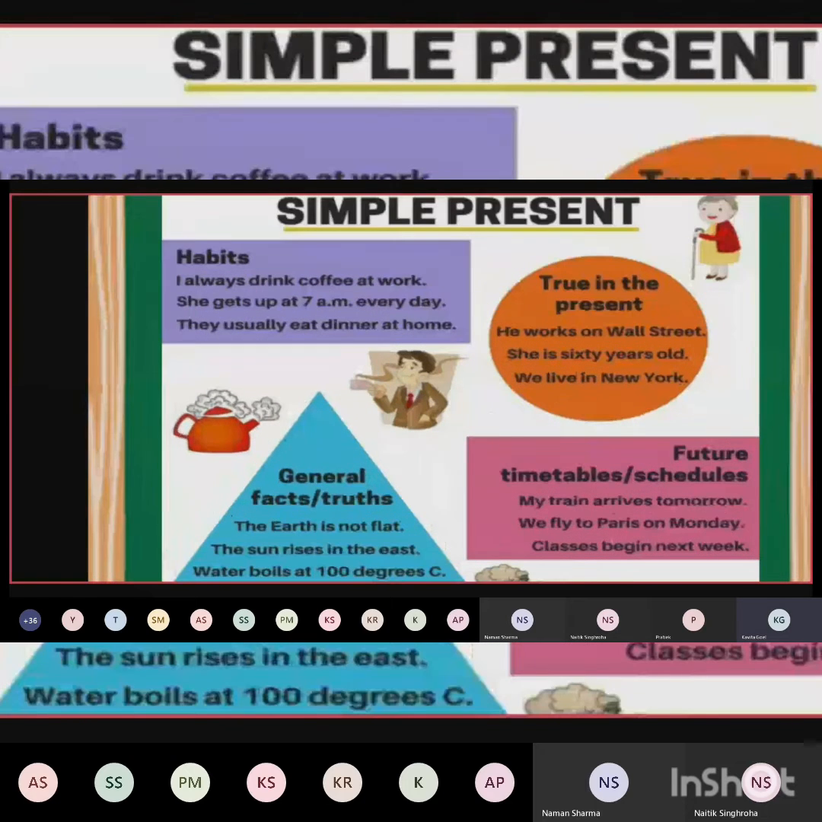So for habits we use, like, I always drink coffee at work. This is my habit. She gets up at 7 a.m. every day. This is happening every day. This is her habit. They usually eat dinner at home. This is also their habit, means often they do the same thing. True in the present, like he works on Wall Street. This is in present. This is the truth. She is 60 years old. We live in New York, means what is happening in reality right now, that we write in simple present tense.